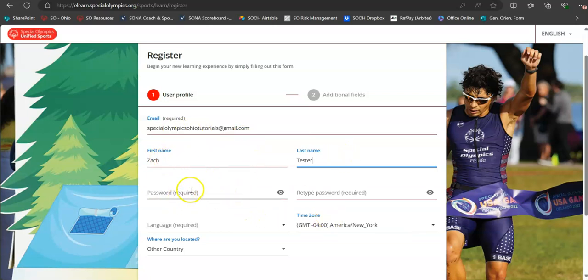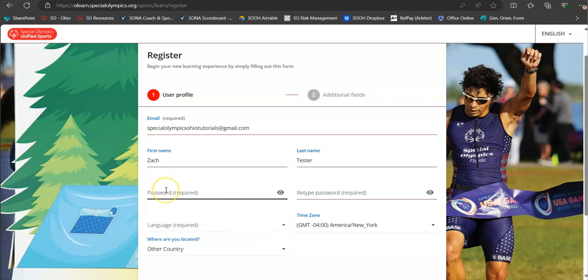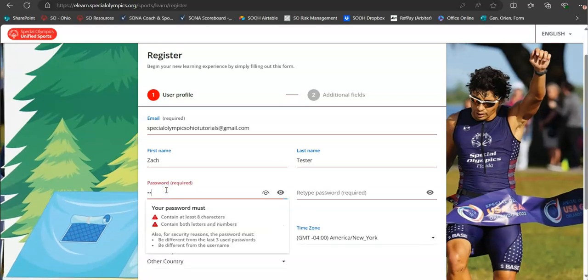First name, last name. You have to enter a password in here. Notice how it tells you what you must have. The password must contain at least 8 characters, contain both letters and numbers, and it should not be the same as passwords that you've used.